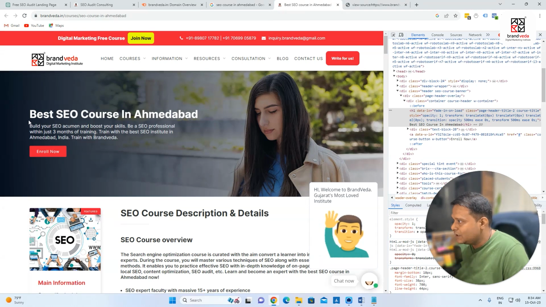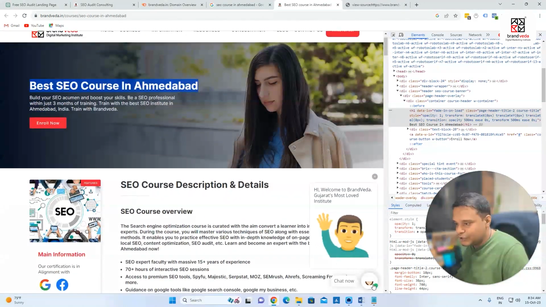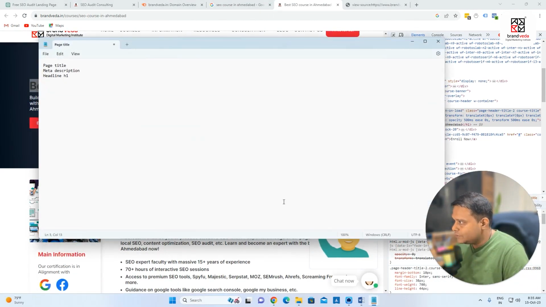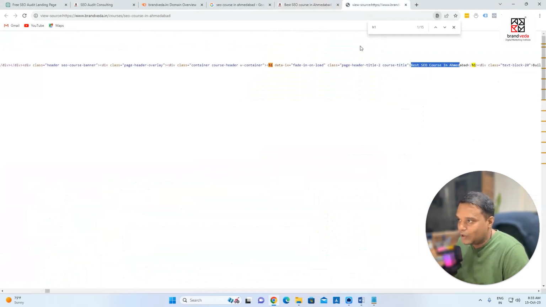This is headline 1. Keep this in mind. This is H1, and H1 is very important. And you will see I'm only having one H1. Keep this in mind. This is coming from content, but we are only going to have one H1 on this page.